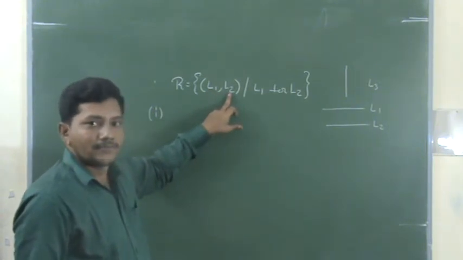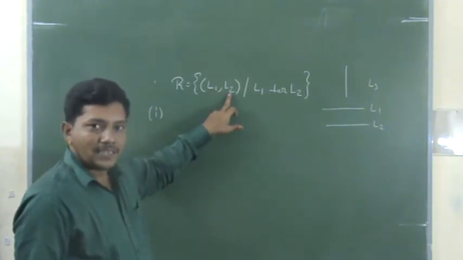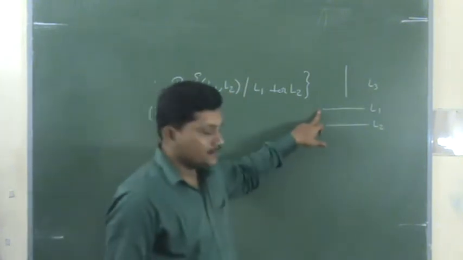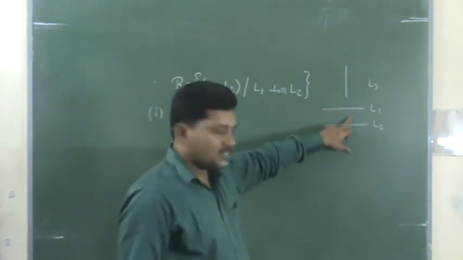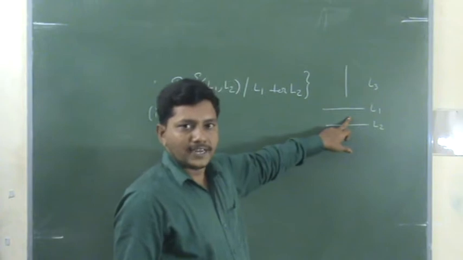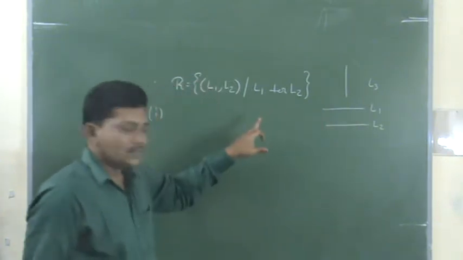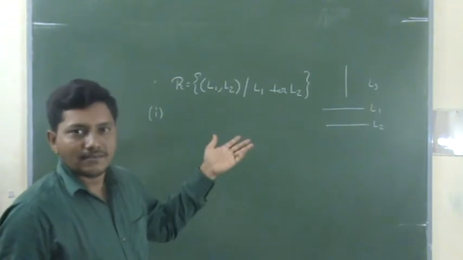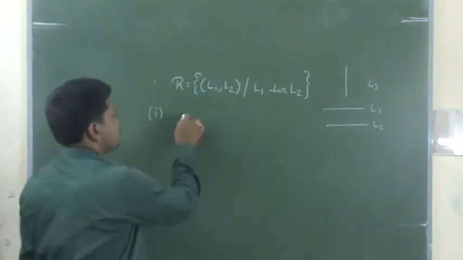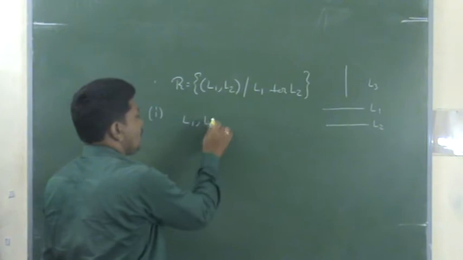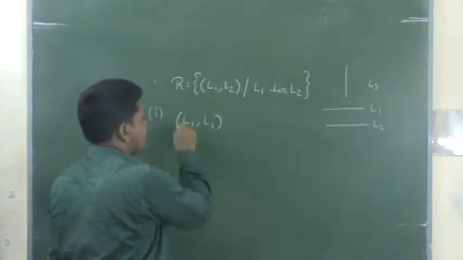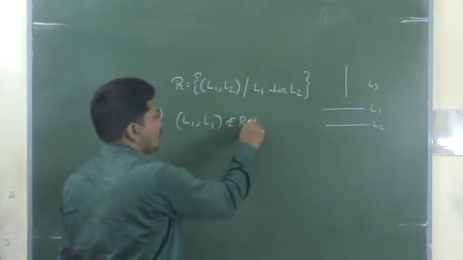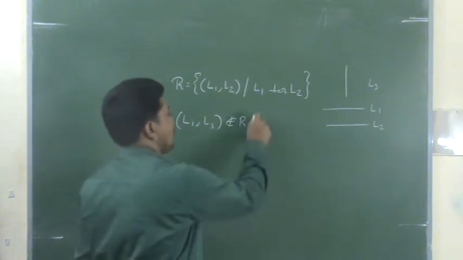Is it possible? Is every line perpendicular to itself? Consider L1 is perpendicular to itself. It is not possible, right? So L1 line is not perpendicular to itself. To be frank, it is the same line, parallel, right? So therefore, L1 comma L1 does not belong to R for every L1.